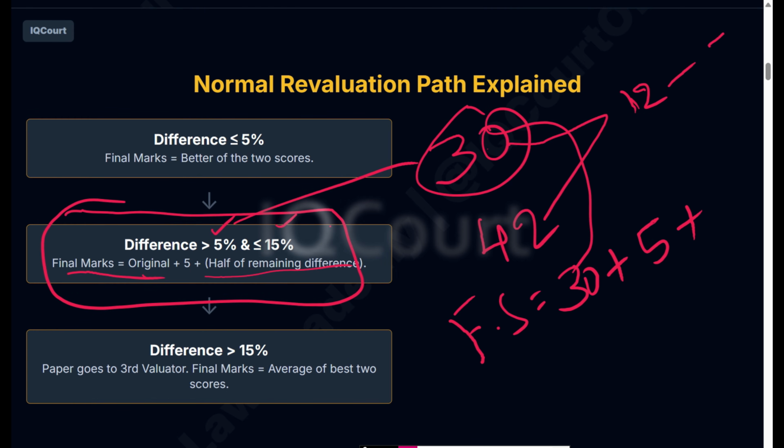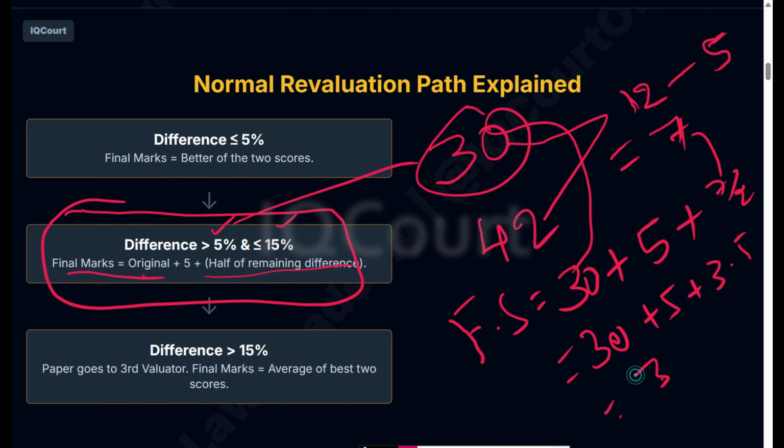12 marks minus 5 is equal to 7. Then 7 divided by 2 is 3.5 marks. So 30 plus 5 plus 3.5, you will get 38.5 marks.